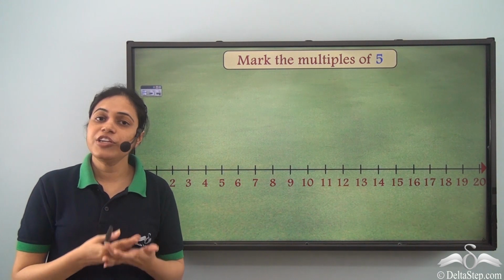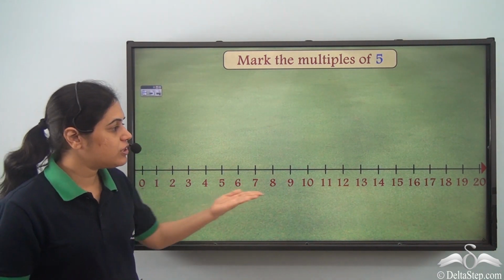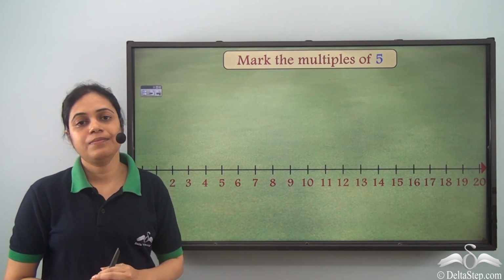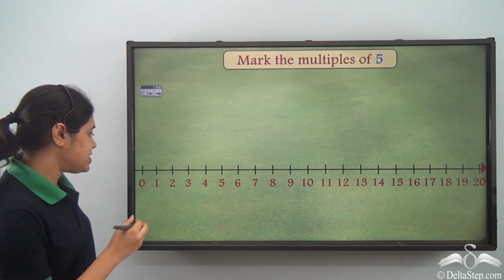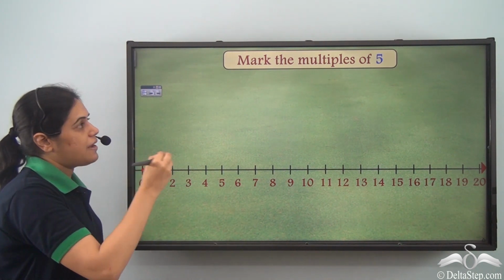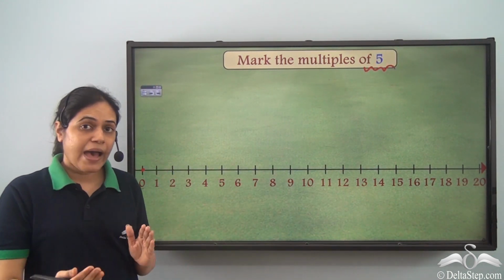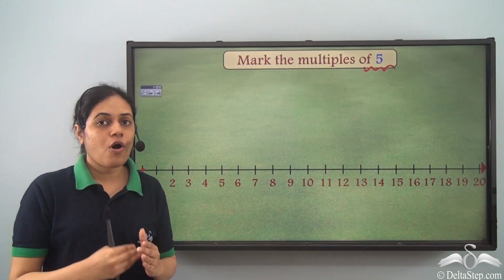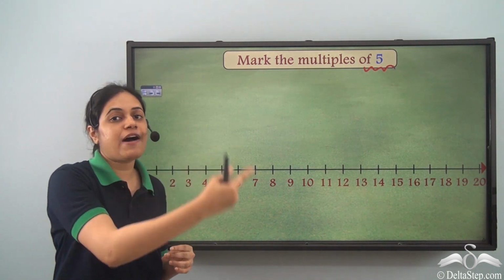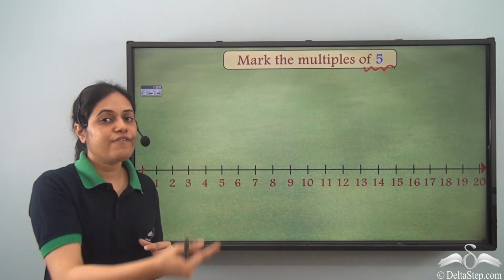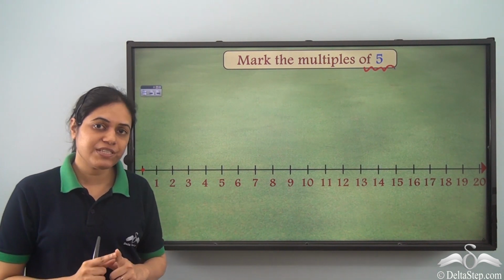So now, can you mark the multiples of 5 on this number line? So, I start from 0. And because it is multiples of 5, the gap should be 5, or I should skip 5 numbers, or I should move 5 numbers ahead in every step.